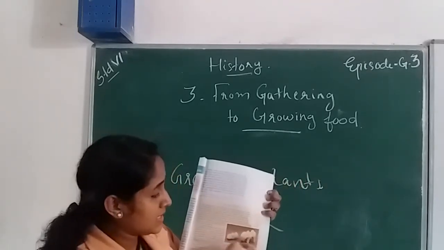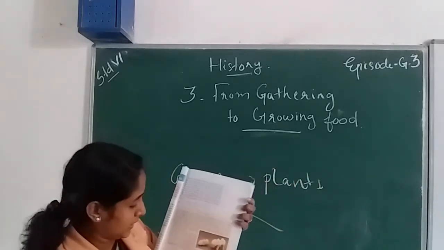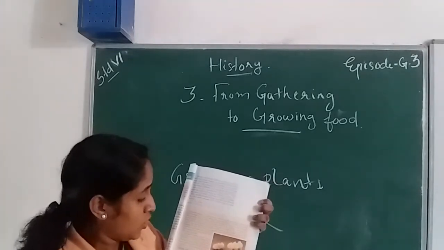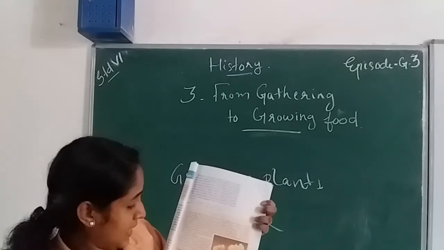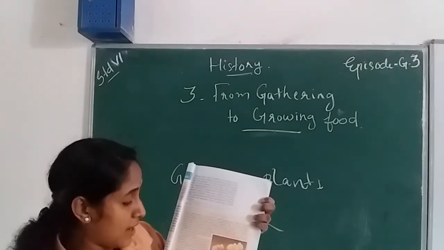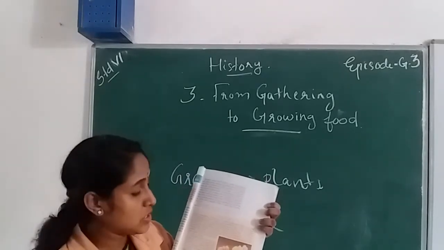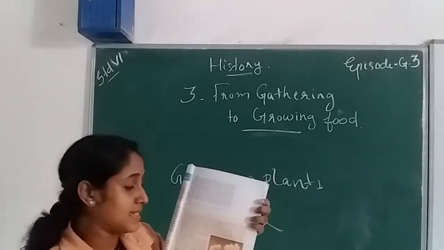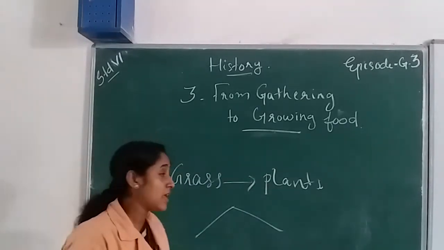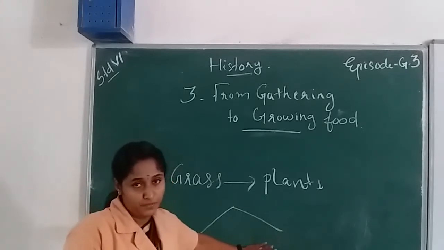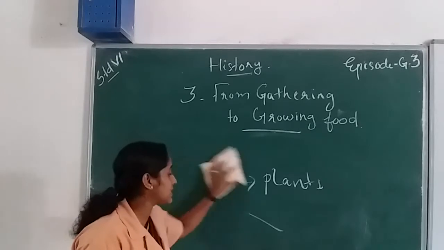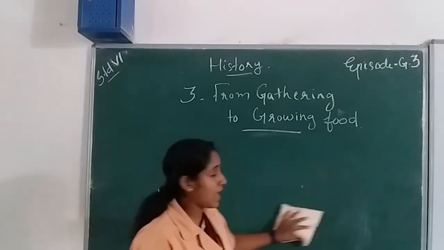So this is a picture of the teeth of two pigs. One is wild and one is domestic. The teeth and horns of wild animals are usually much larger than those of domestic animals. So this is domestic animal teeth and this is wild animal teeth. Teeth and bones are very different between domestic animals and wild animals.